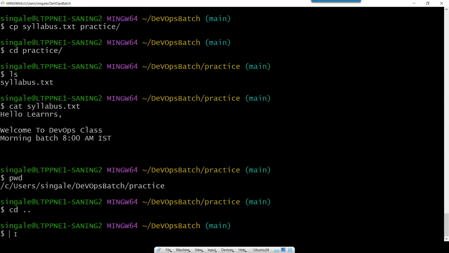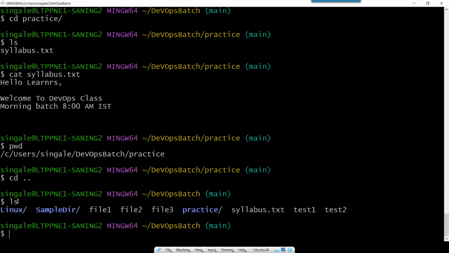Let me give one more example for copy. Whenever I want to see the files inside this folder, I do ls. Let's see, I want to copy this file one to the sample directory one. So what is the command? Type cp, then file.